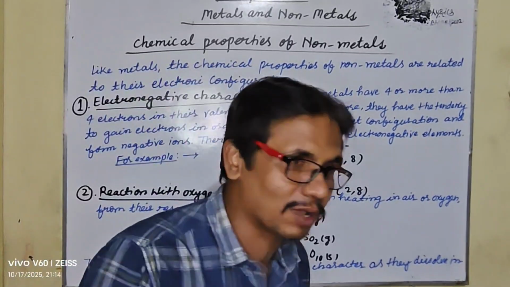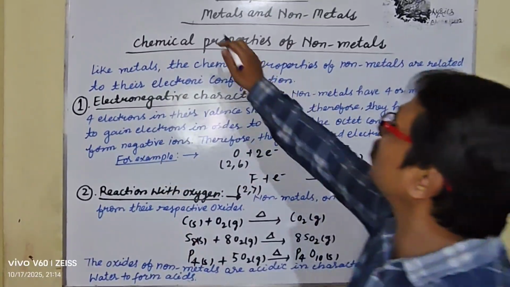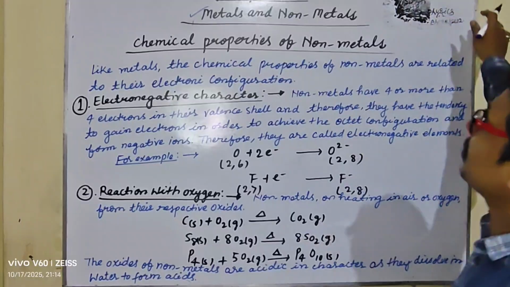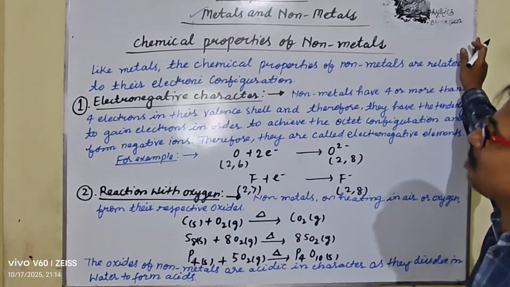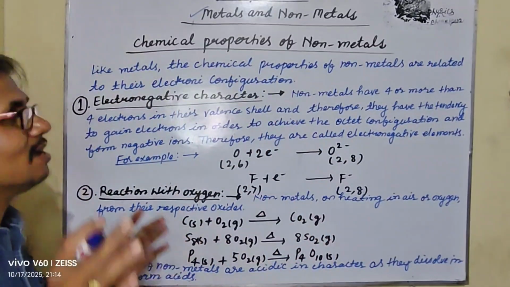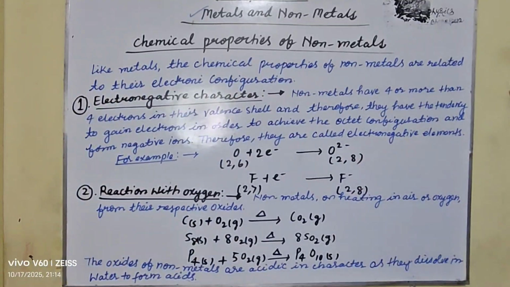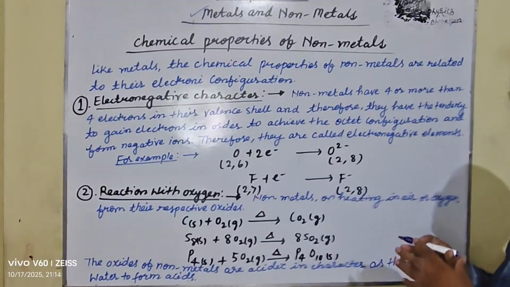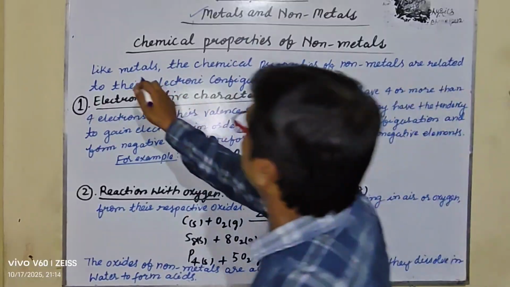Right now, my dear students, let's concentrate on the study. We are learning chapter number 3, metals and non-metals. Today I am going to start the chemical properties of non-metals, like we did for metals.